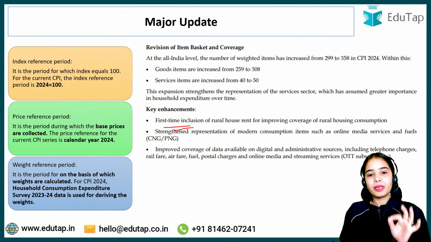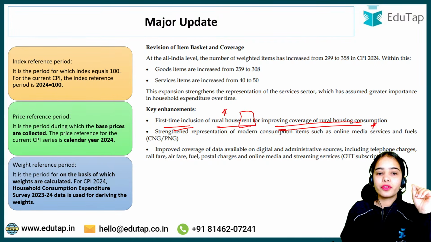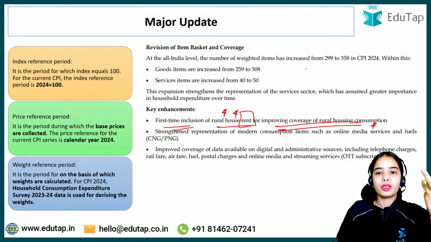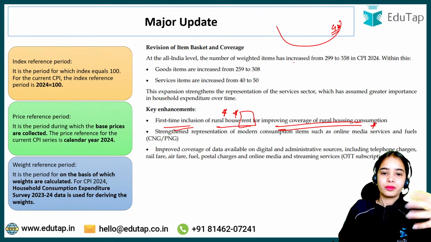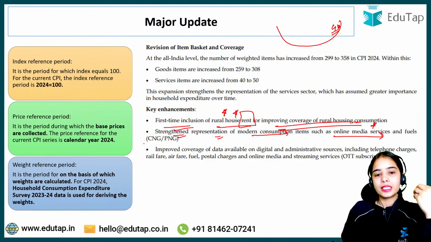So there is the first-time inclusion of rural house rent for improving coverage of rural housing consumption. Rural house rent has been included in the consumption goods and services basket. Now the representation of modern consumption items is strengthened, such as online media services and fuels such as compressed natural gas, piped natural gas and such. There is also improved coverage of data available.